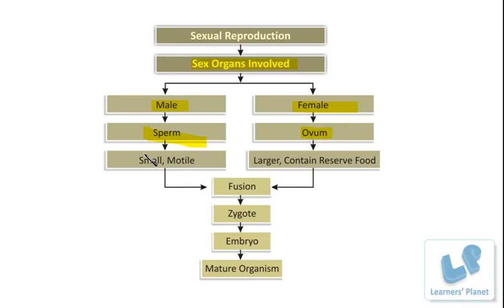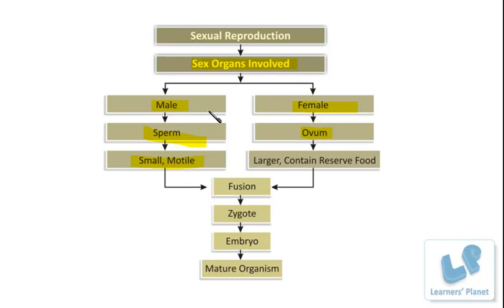Besides this, sperm is small in size and it is motile in nature. Small, because the sperm is the smallest cell in our body, and motile because it has a tail. You can recall from previous chapters that there are different shapes and sizes of cells.